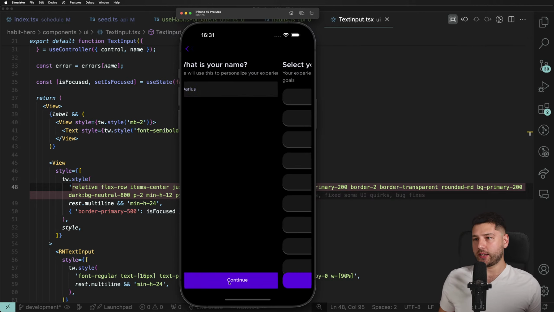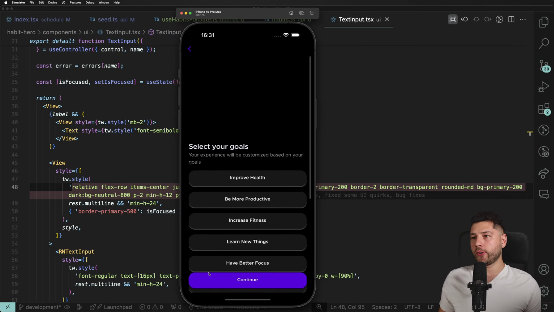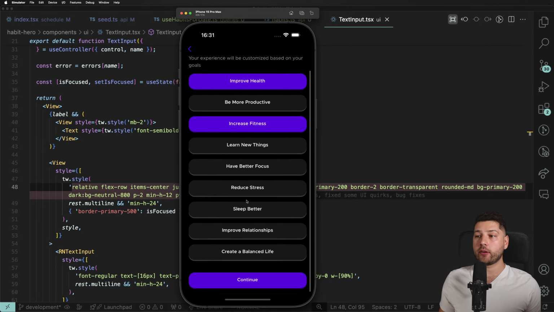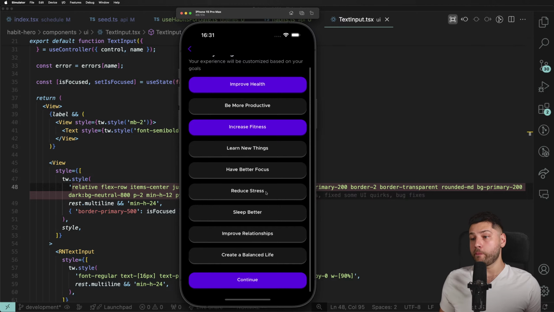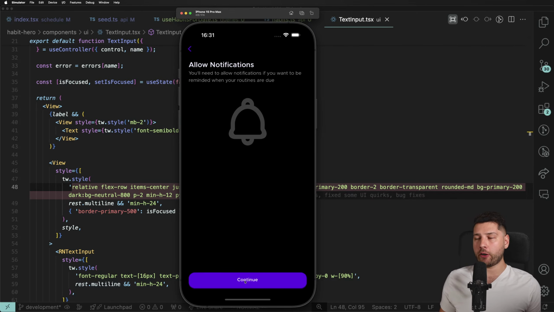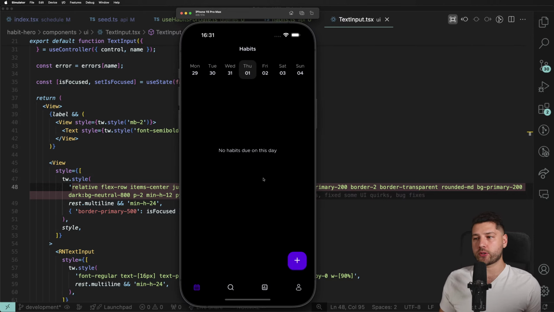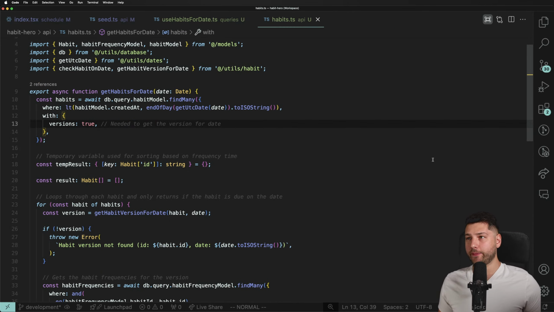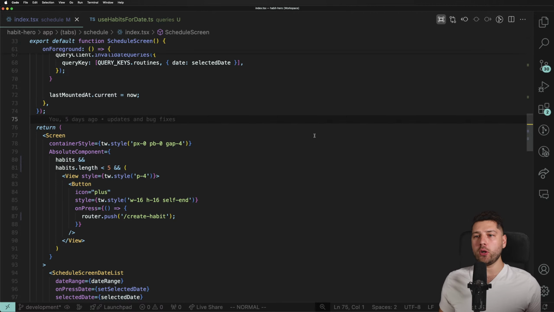So we have Darius. That's my name. What are my goals? Well, I want to increase my fitness, improve my health, reduce stress, sleep better. Why not? Continue. Allow notifications. I've already installed this app, so it's fine. And then we're here on the homepage. There we go. Now we can actually have our button working, because remember, this wasn't working because we didn't have any habits. Now it's working. We can proceed.